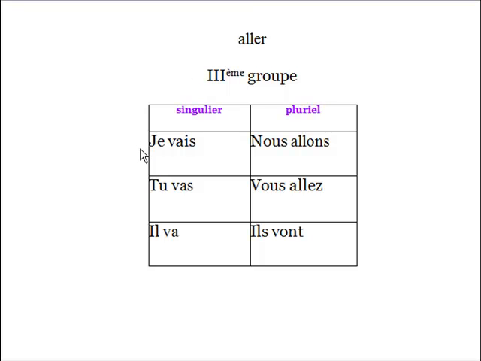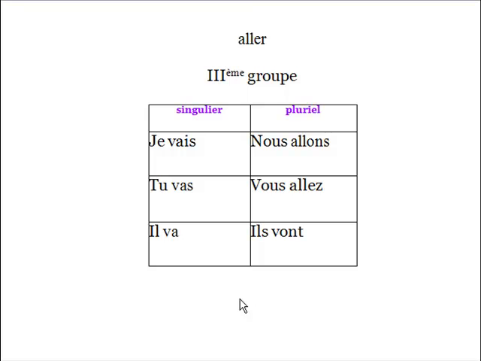Je vais, tu vas, il va, nous allons, vous allez, ils vont. Okay, so aller, it's a very common verb. It's also very much used because it's one of the auxiliary verbs they use in French. Okay, that is why you will need it very often.